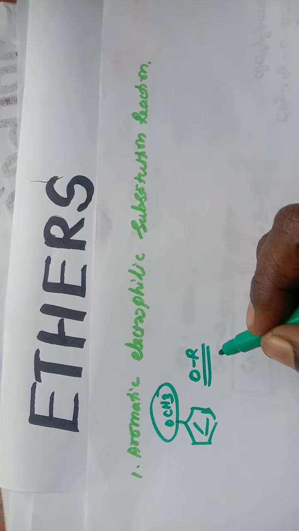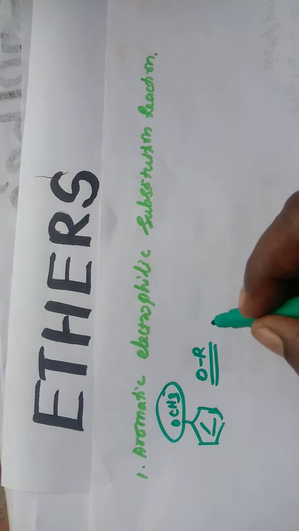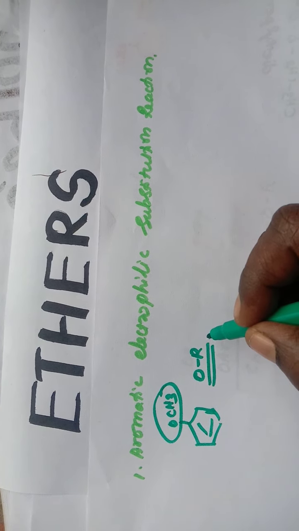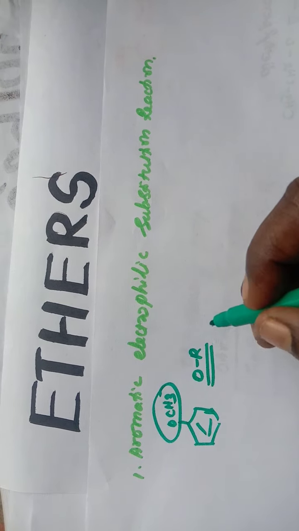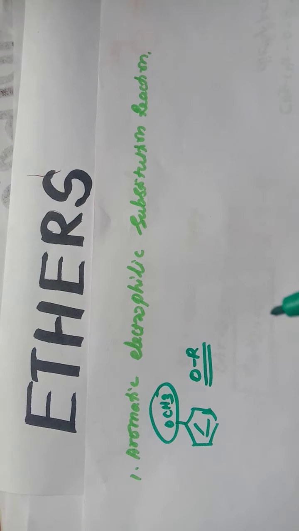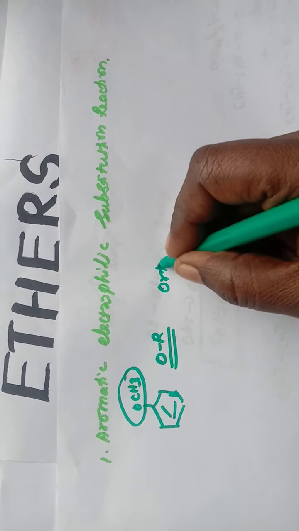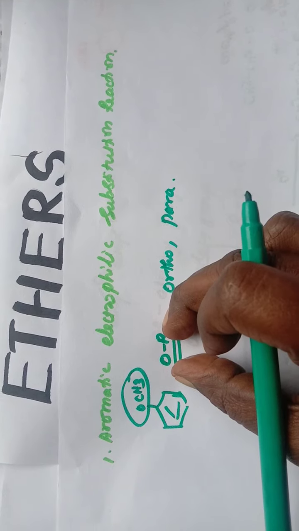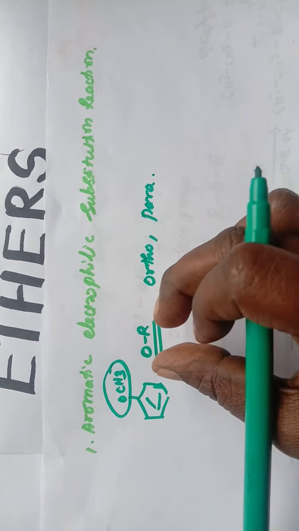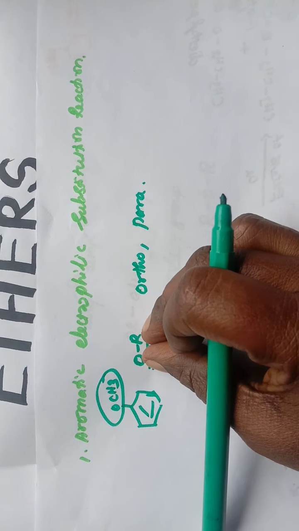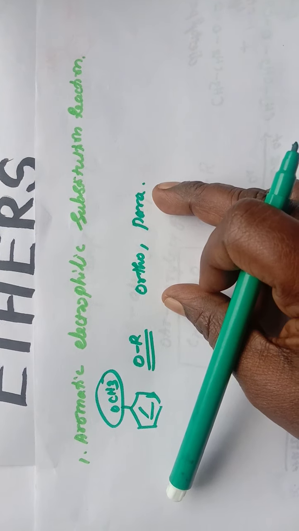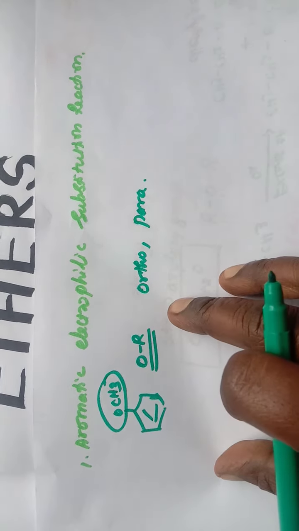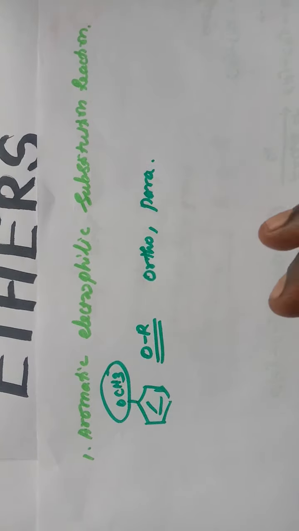This OR group is an activating group, so it directs the incoming group to ortho or para position. The OR group, which is the activating group, activates the ortho and para positions for electrophilic substitution reactions.